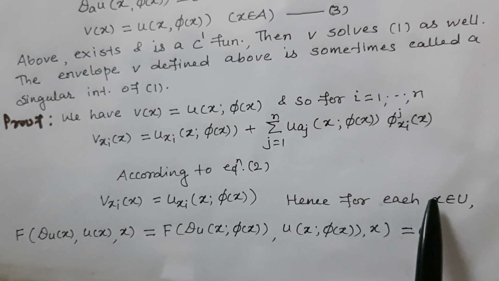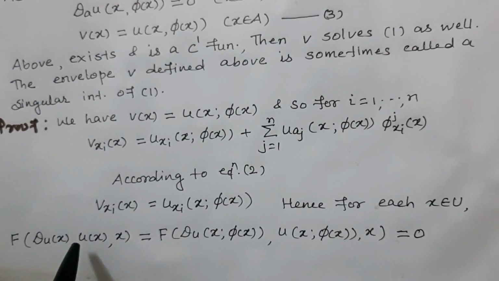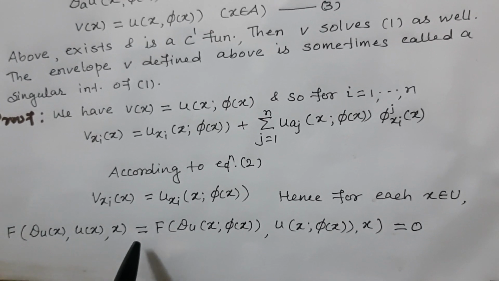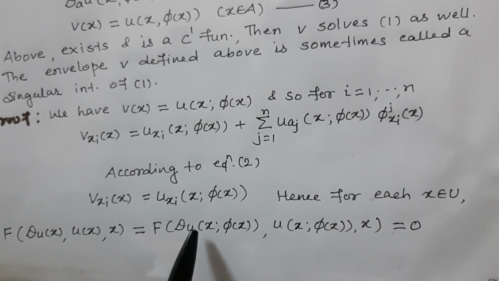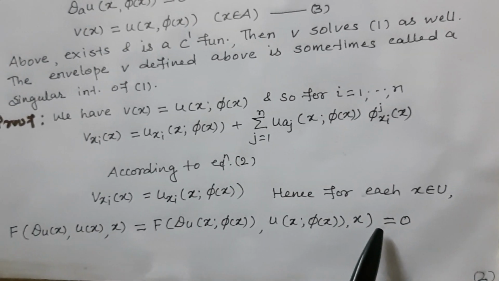Hence, for each x belonging to U, F(Dv(x), v(x), x) is equal to F(Du(x, phi(x)), u(x, phi(x)), x) is equal to 0.